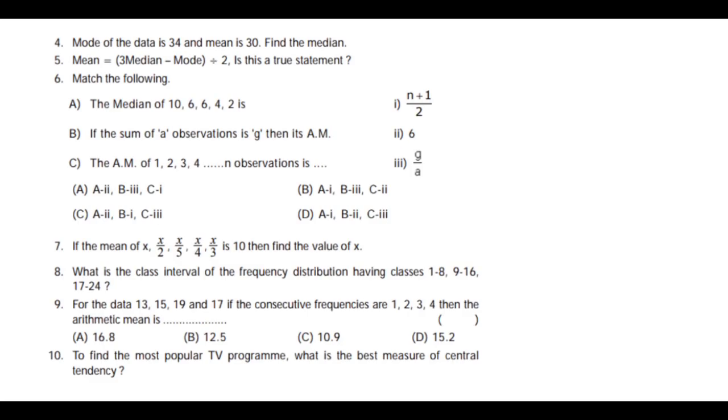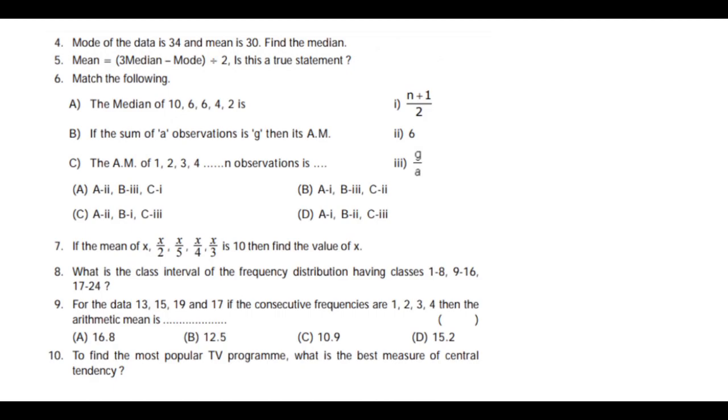Now this is question number 4. Mode of the data is 34 and mean is 30. Find the median. So what is the formula? Mode is equal to 3 median minus 2 mean.